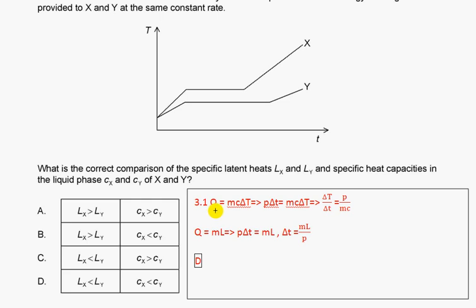Energy provided equals power times interval of time, and then we rearrange for the gradient of temperature over time. We get power over mc, so the gradient will be inversely proportional to c. So more c, less gradient.